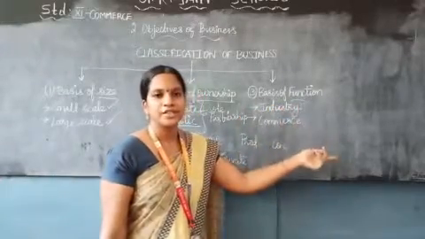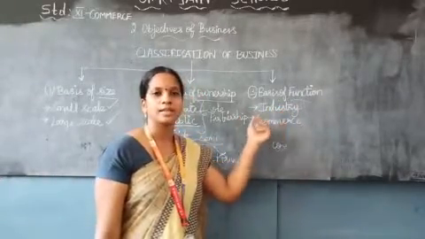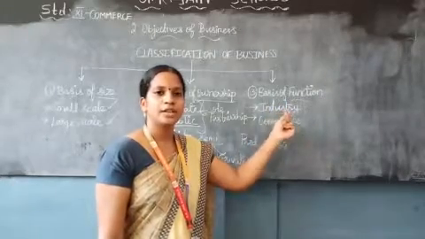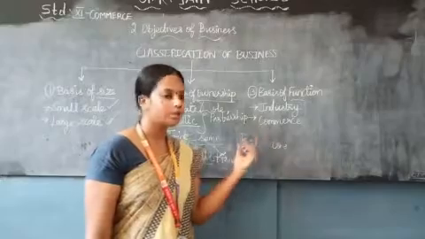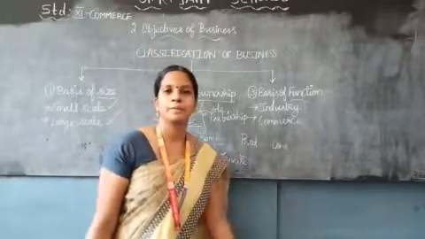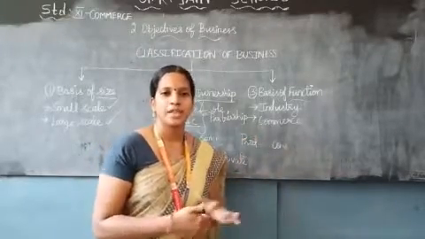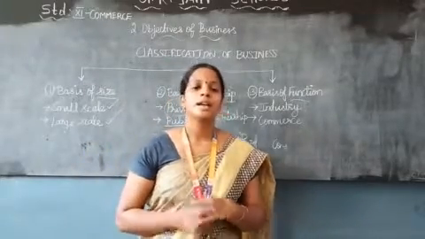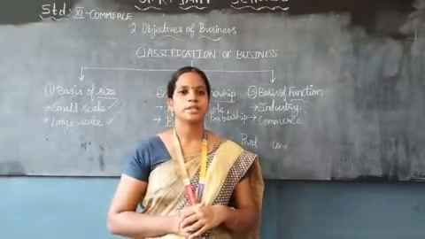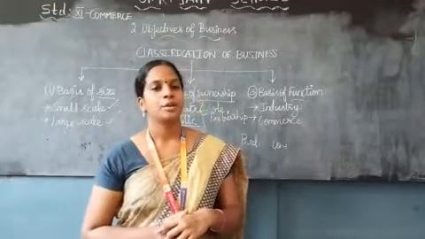On the basis of function: industry and commerce. Industry is connected with raising, producing, processing of goods. Commerce connects the producer and consumer, and how the distribution activities are involved. So this is about the classifications of business, which we have learned in today's class.